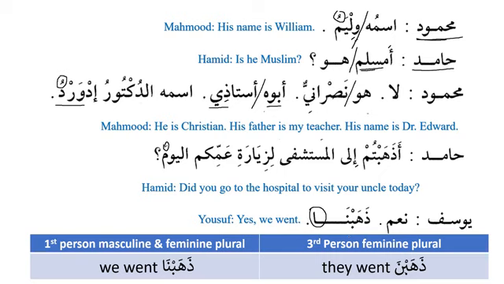So now we can see that when we talk about the third person feminine plural, we say dhahabna. And when we talk about the first person, whether masculine or feminine plural, we say dhahabna. That means yes, we went. So this alif is over here to differentiate between dhahabna and dhahabna.